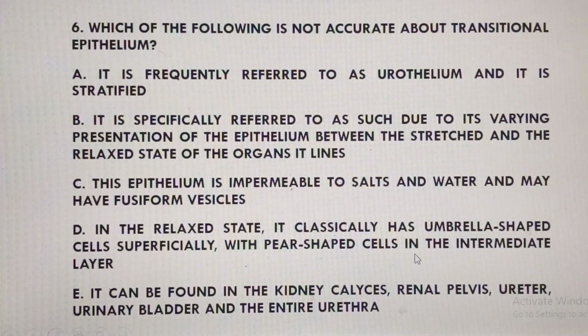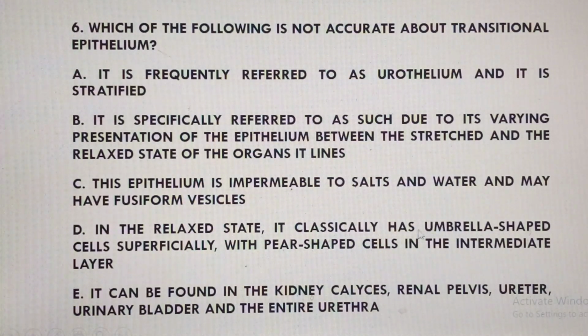Option D says in the relaxed state, it classically has umbrella-shaped cells superficially with pear-shaped cells in the intermediate layer. Yes, that's a very true statement. Mainly we expect that the cells should be umbrella-shaped. They should be dome-shaped cells over there.